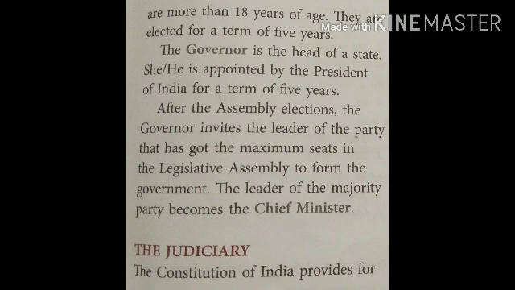They are elected for a term of 5 years. The governor is the head of a state. He is appointed by the President of India for a term of 5 years. After the assembly elections, the governor invites the leader of the party that has got the maximum seats in the legislative assembly to form the government. The leader of the majority party becomes the chief minister.